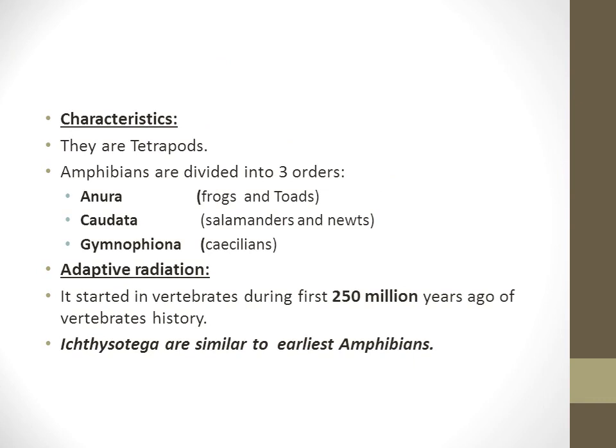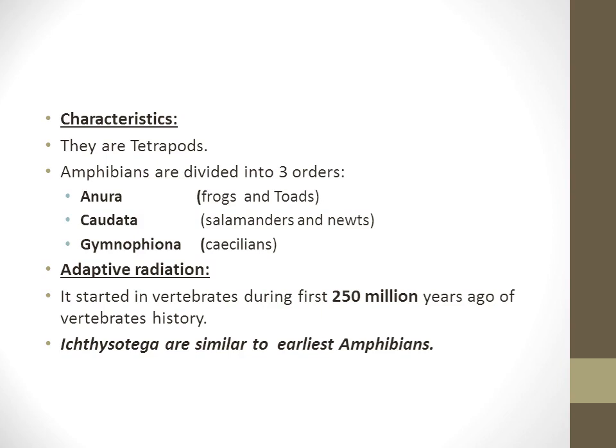There are some general characteristics of amphibians. Amphibians are tetrapods, which is a non-taxonomic term. The term tetrapod is used for all the vertebrates other than fishes, like amphibians, reptiles, birds, and mammals, and most tetrapods are adapted to land.